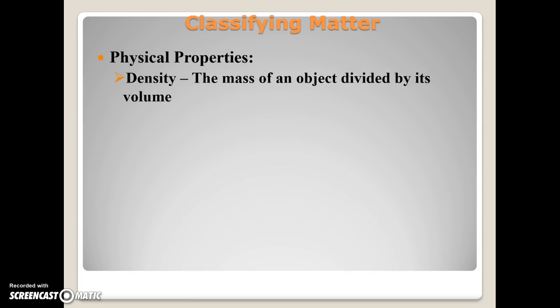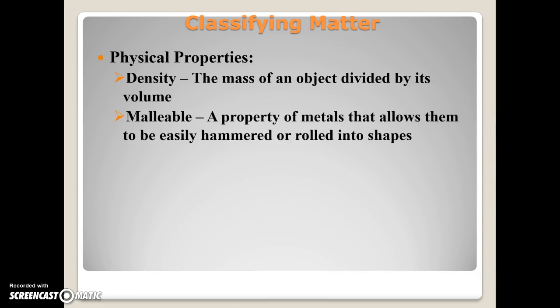And that basically is you're figuring out how much of a substance you can fit in a given space. Some things are more dense than others. Gases tend to be less dense. Things that are solids like metals tend to be more dense, and there are some metals that are more dense than others as a result.